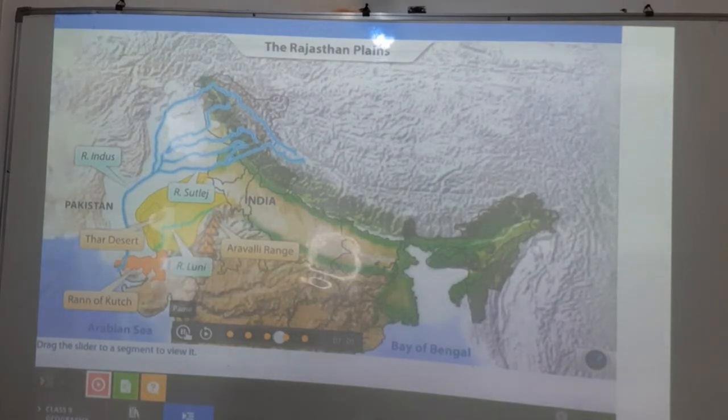Luni is the only significant river in these plains. Smaller, rain-fed rivers originate from the Aravallis during the monsoons, but they usually don't have enough water to reach the sea, so they disappear into the sand of the desert.